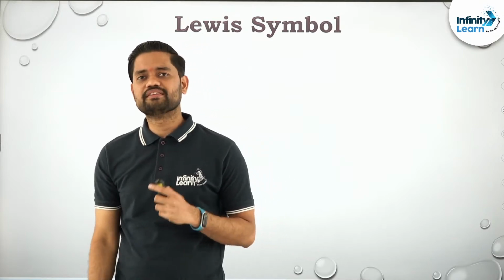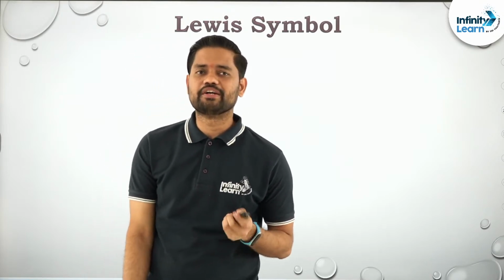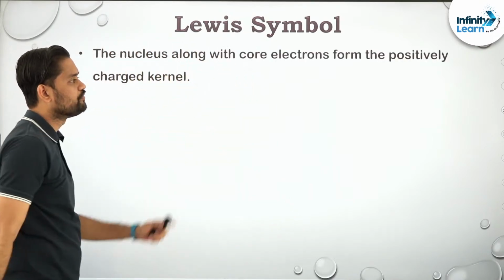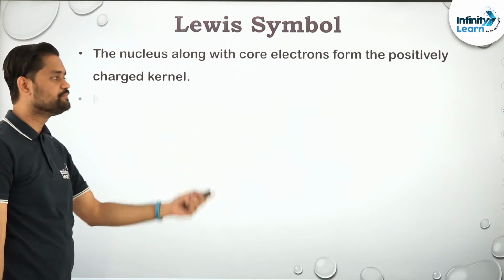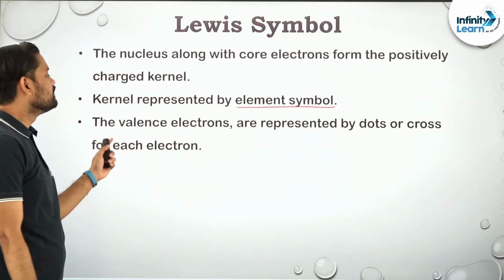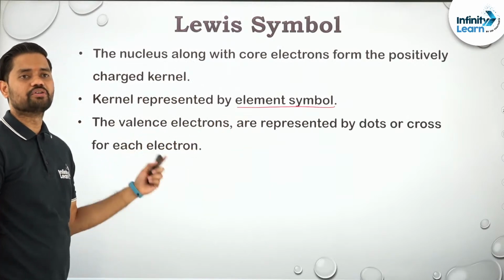And last but not the least, the valence shell electrons are represented by dot or cross. So let us see that thing as well. The nucleus along with the core electrons forms a positively charged kernel, as I said. This kernel is represented by the element symbol. Last but not the least, the valence shell electrons are represented by dot or cross.